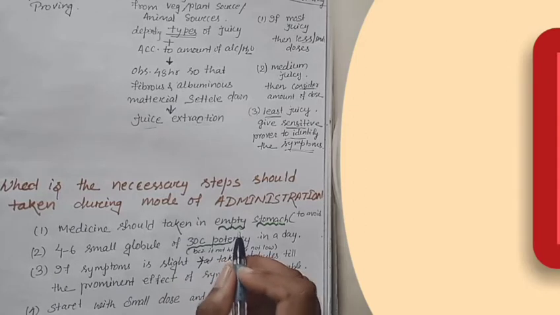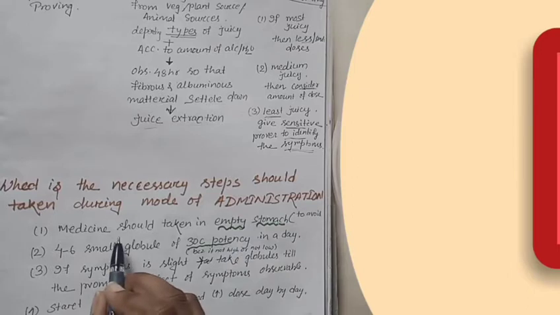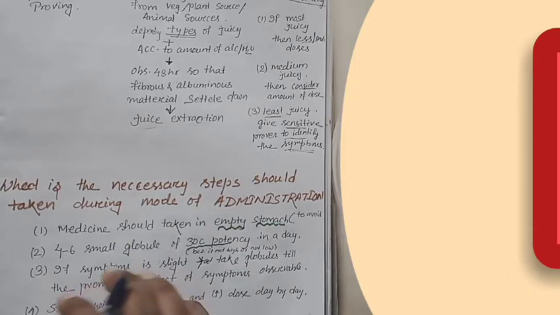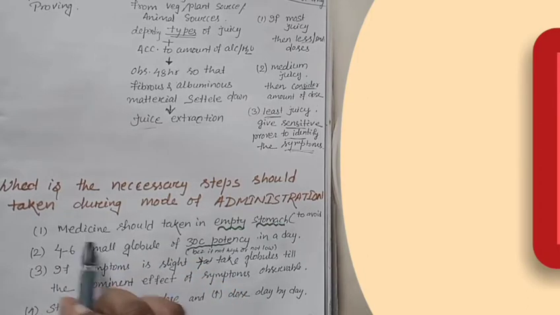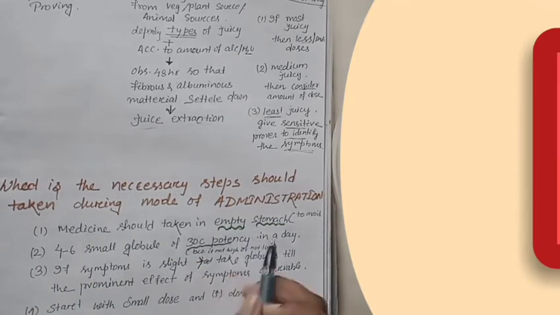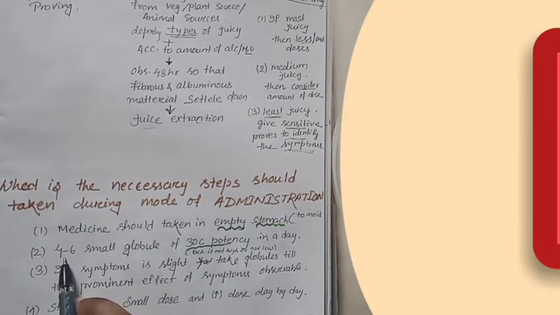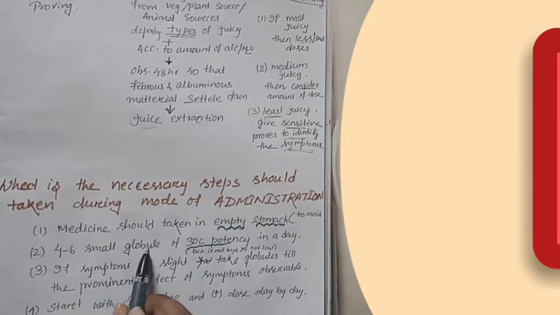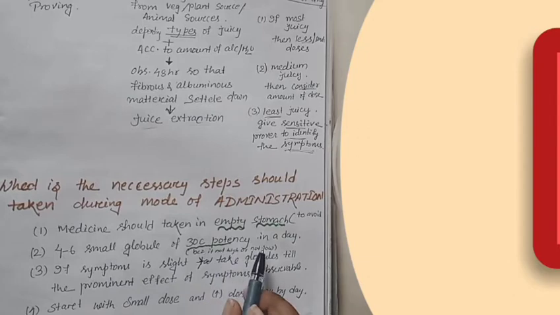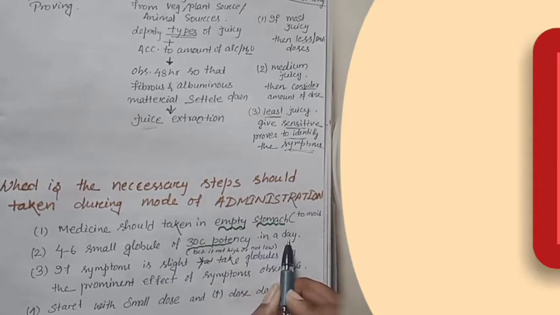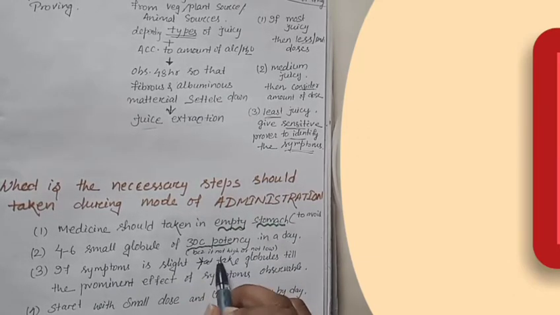The food present in the stomach reduces the medicine's power, or creates a mixture, so that we cannot purely identify the symptoms of the drug. So we take it on an empty stomach. Second, 4 to 6 small globules of 30 potency are taken in a day. Why 30? Because it is neither high nor low.